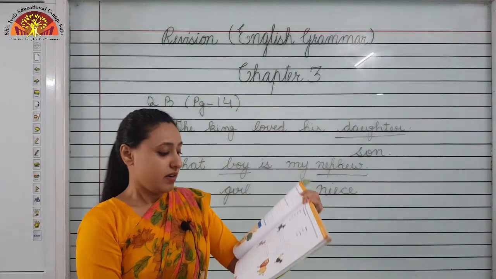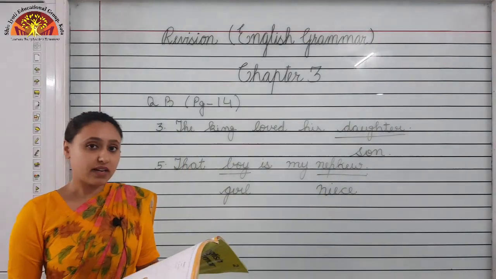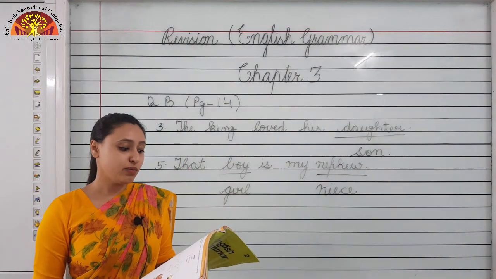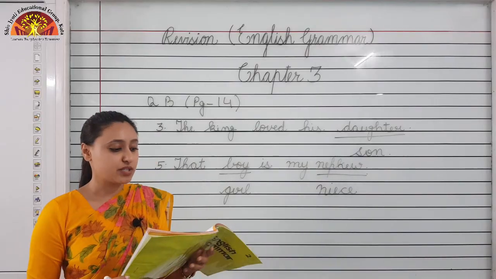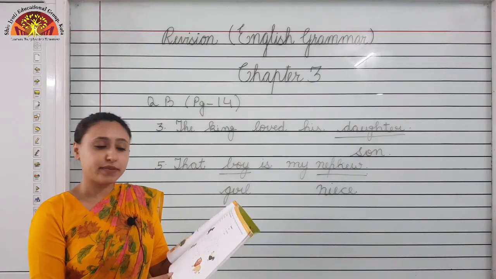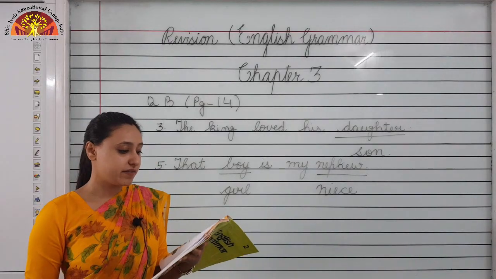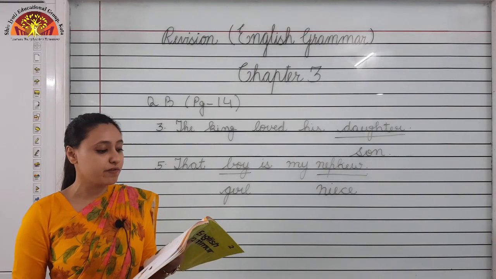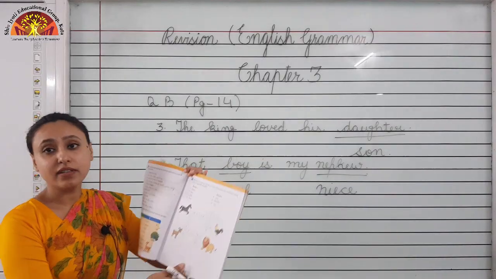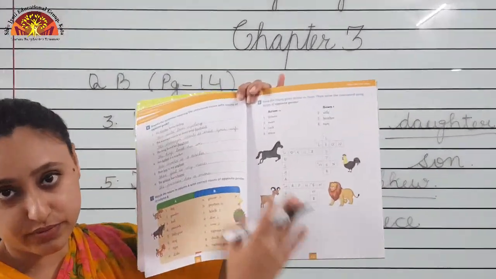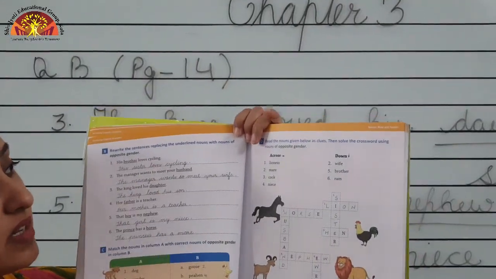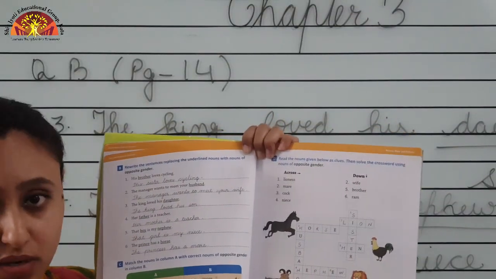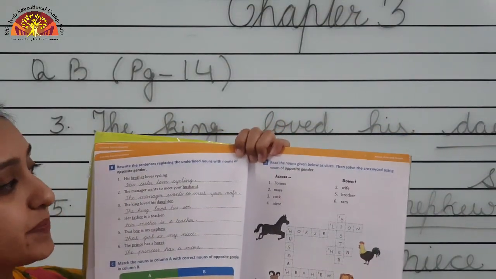Now I hope you understood this question. Now we will do another question. Question D on page number 15. Read the nouns given below as clues, then solve the crossword using nouns of opposite gender. Children, crossword is given to you. You have to solve this crossword using opposite gender.